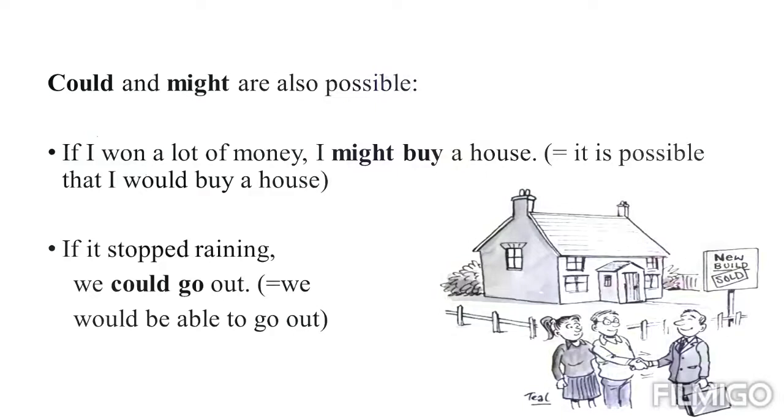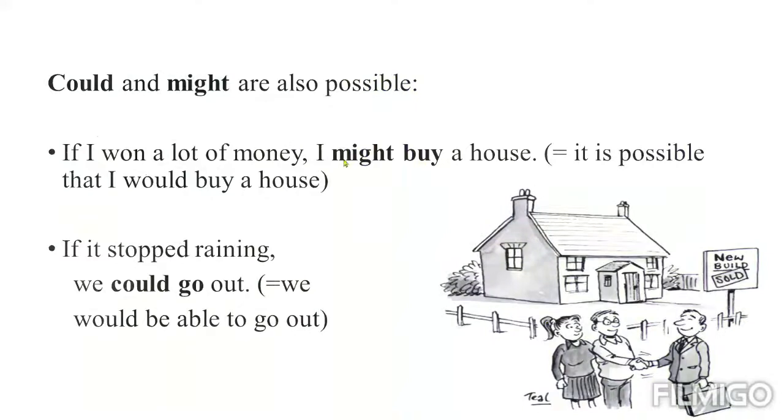Could and might are also possible. We can use could and might, depending on the meaning. You can use could instead of would, and might instead of may. The form of the sentence doesn't change. Look at this example: if I had a lot of money, I might buy a house.